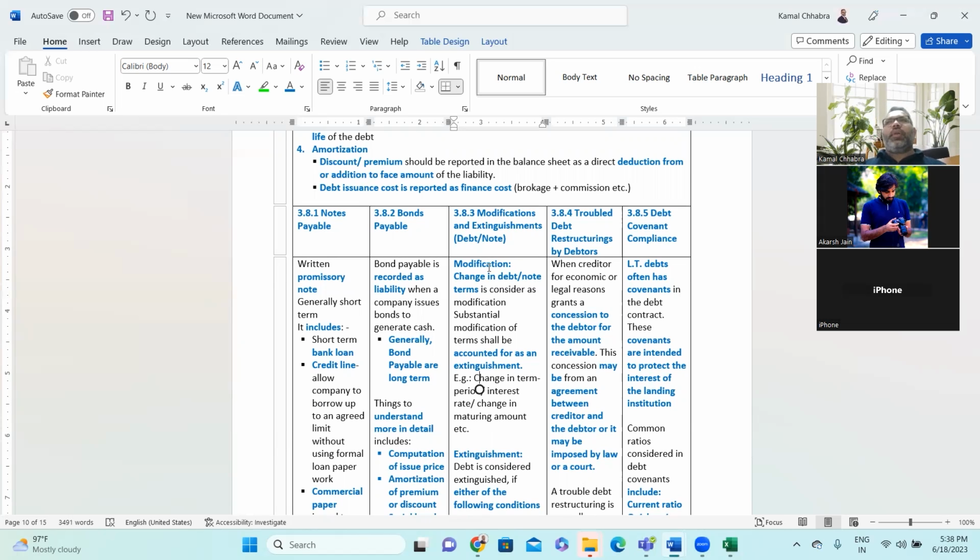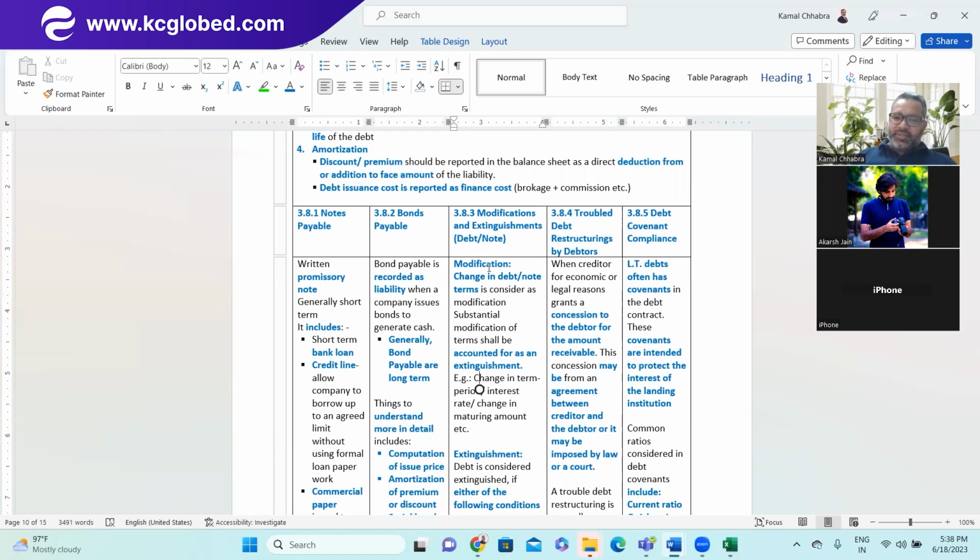And then there is a rating: SMA 1, SMA 2, SMA 3. They rate their debtors like that. Also, when the security is less than the debt offered, then it is an NPA.